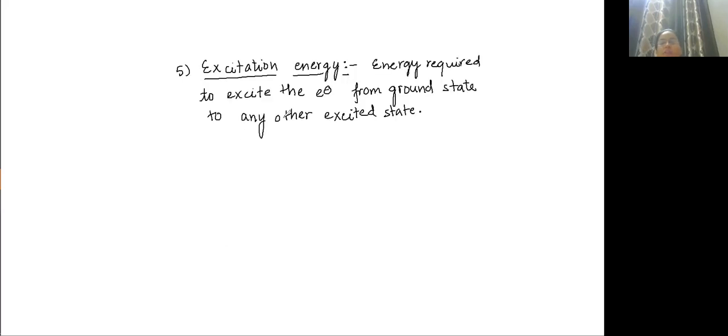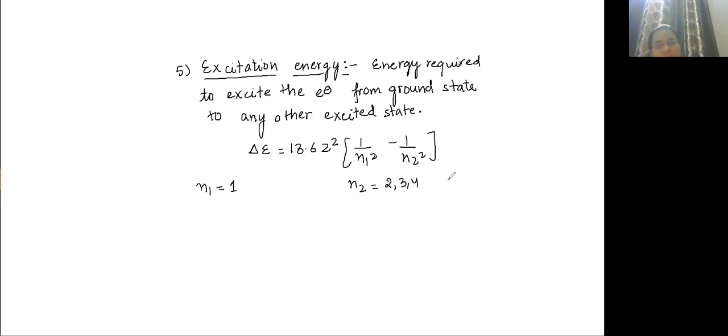The energy required to excite the electron from the ground state to any other excited state. How will you calculate excitation energy? Delta E is equal to 13.6 Z square times 1 by N1 square minus 1 by N2 square. So what is N1 value? N1 is ground state, so N1 will always be 1 and N2 can be 2, 3, 4, any value. So the excitation energy will be 13.6 Z square times 1 minus 1 upon N2 square.